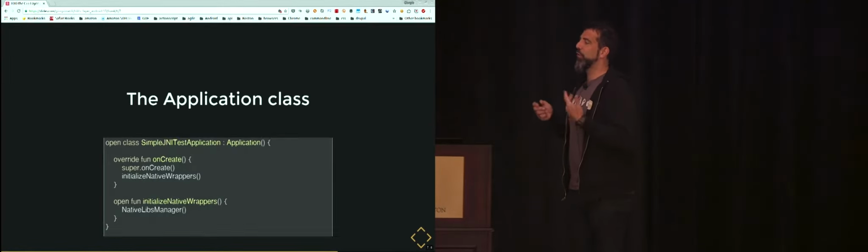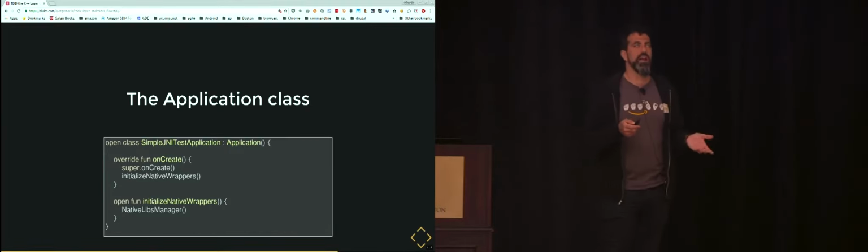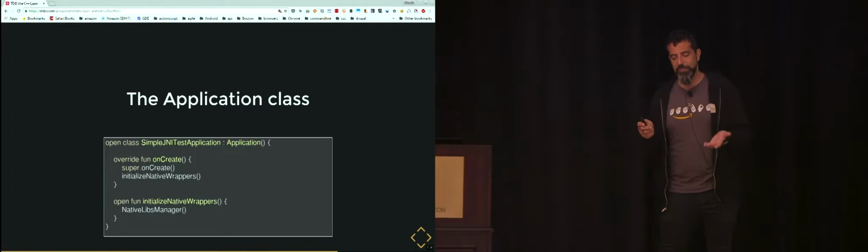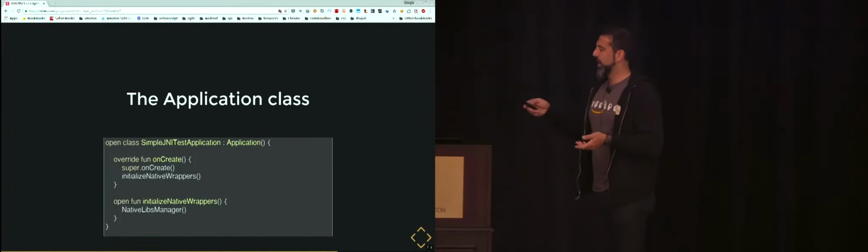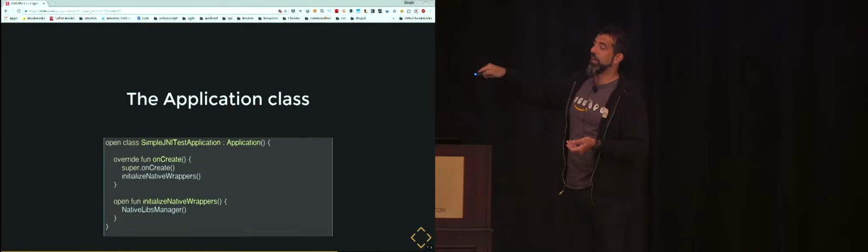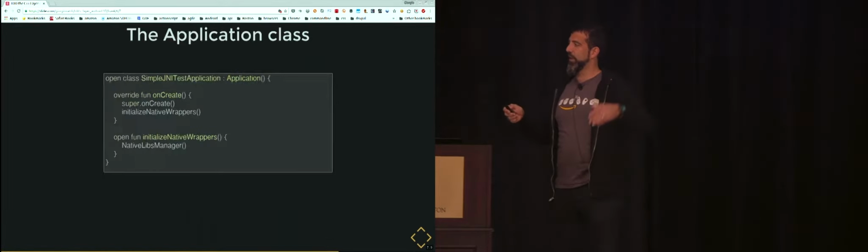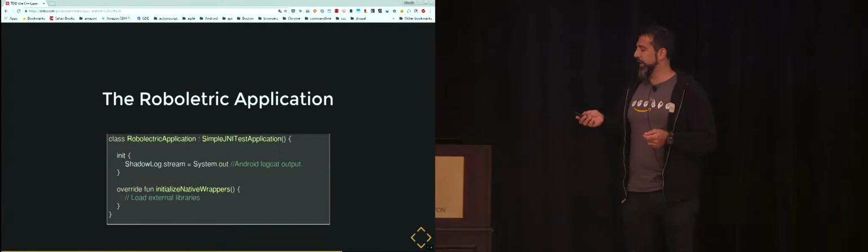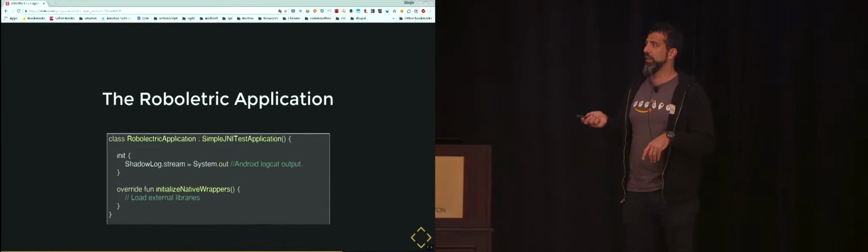And then you start to have more than an application class. So instead of starting with an activity in your app, you create an application class. Why? Because in the application class, you create a method that is open, which means it can be overridden in another class that instantiates the libs manager. That is the famous file that we saw at the beginning that loaded the libraries. Then you create a Robolectric application, and the Robolectric application extends this simple JNI test application.